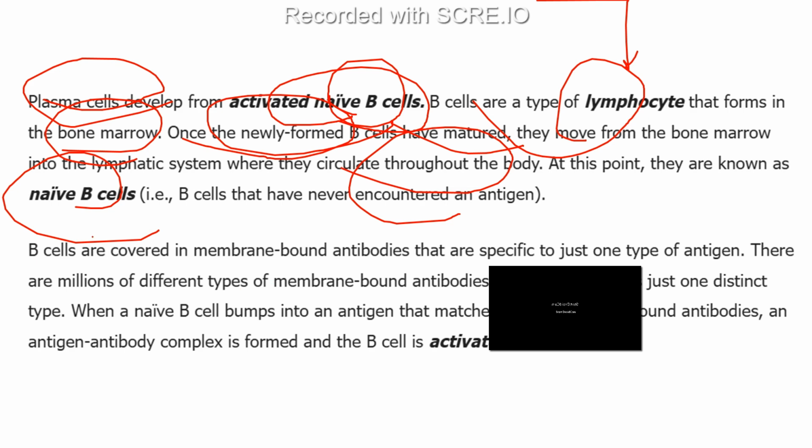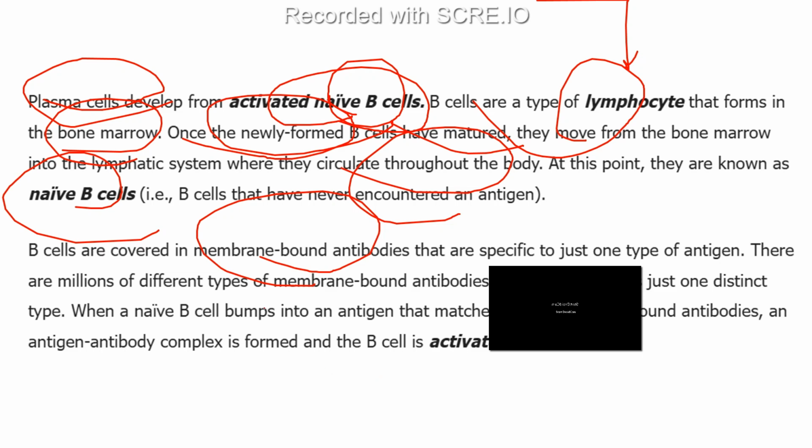Now the B cells are covered in membrane bound antibodies that are very specific to just one type of antigen. Can you guess how specific it is? Their dissociation constant is like 10 to the power 7 or 8, very, very specific. So there are millions of different kinds of membrane bound antibodies, but each B cell has one distinct type.